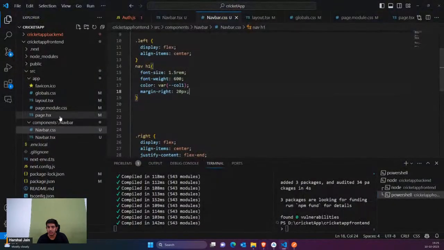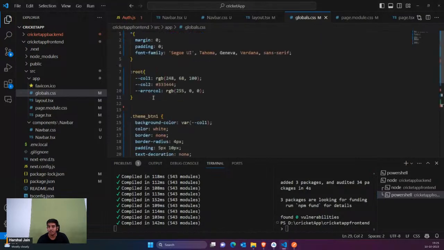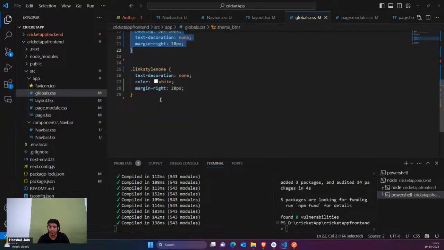So I would also style the login button, the styles for the login button for all the buttons. I would just paste those inside the global css. So I'll go to app, and again global css, and I would add some css. So you can see initially I've just set the margin, padding, default font, and I've given them some color. Then you can see I've simply defined the theme button one and link style as none. These styles I have defined.